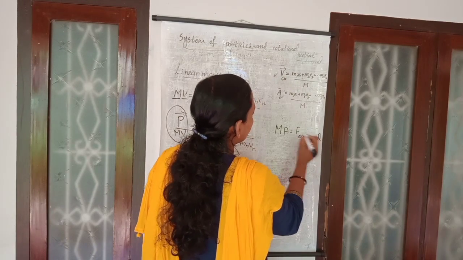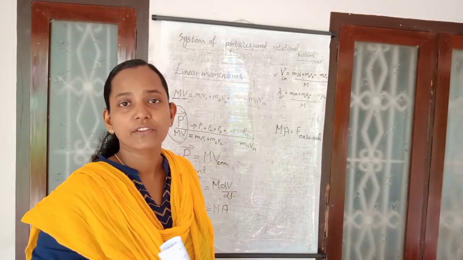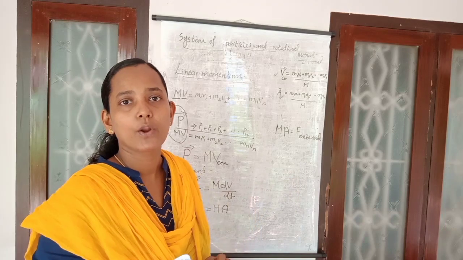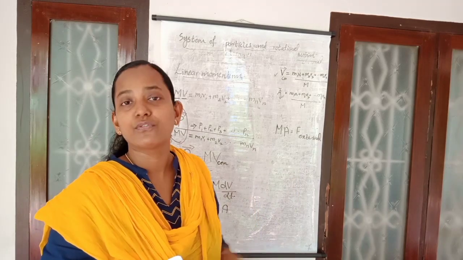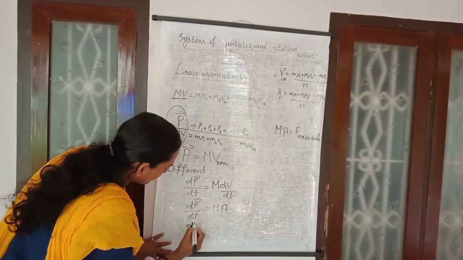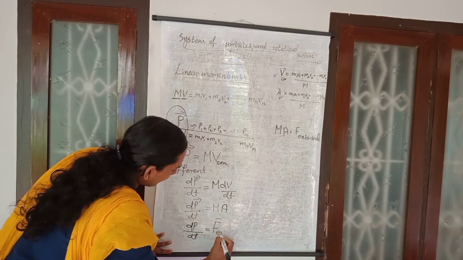In that case, we do not need to consider the total internal force inside the system, because as per Newton's third law, for every force there is an equal and opposite interaction between the particles, therefore the internal forces get cancelled. So from here we get dP by dt is equal to F external.